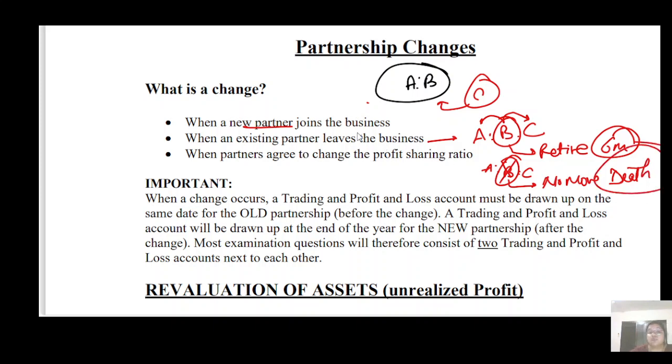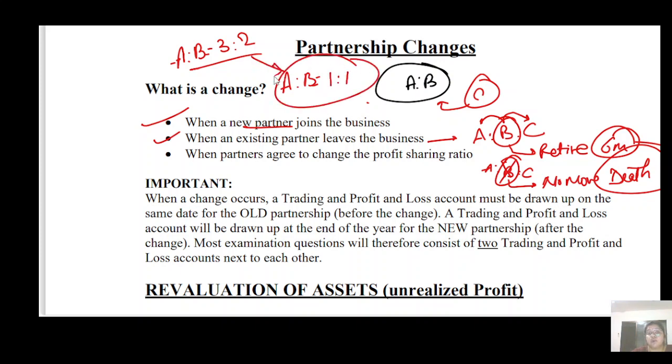also the partnership changes. And sometimes it happens that they agreed to share profit in the ratio 3:2 in the very starting, and all of a sudden, in the middle of the year, they decided no, that's not fair, we are going to share profit and loss in 1:1.